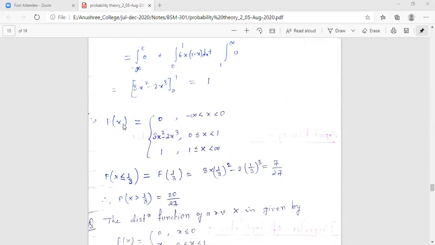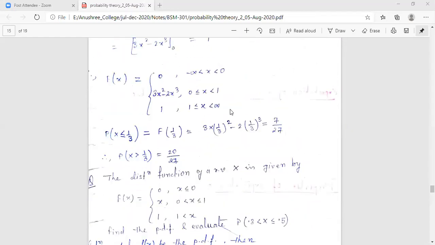Whenever you write your final answer, you write capital Fx as 0 for the first range, 3x square minus 2x cube for the second, and 1 for the third. Is this clear to you all?